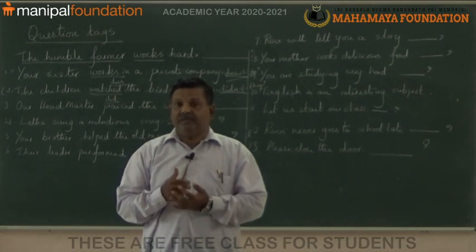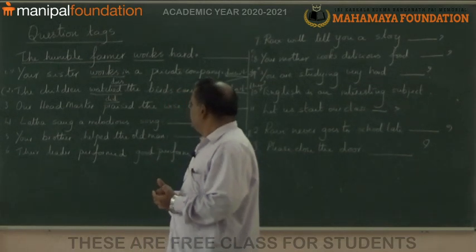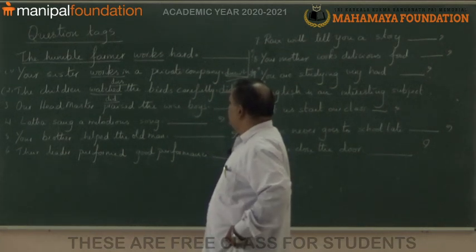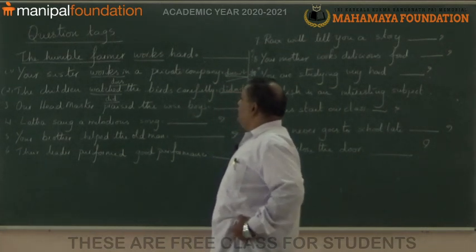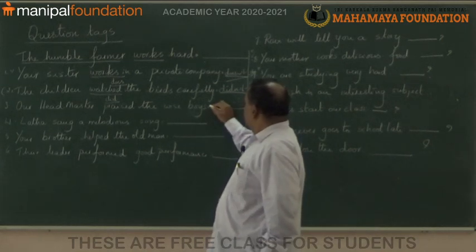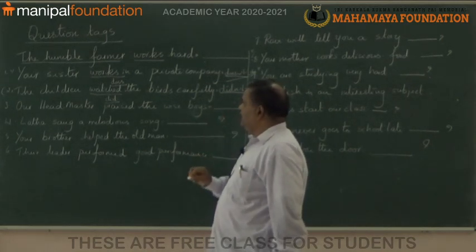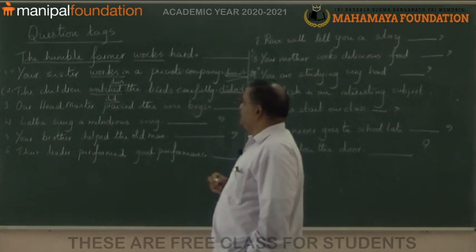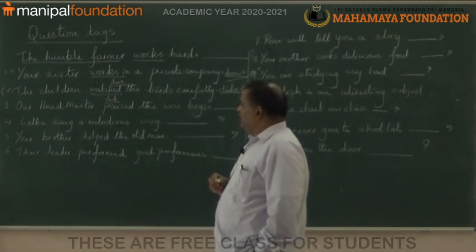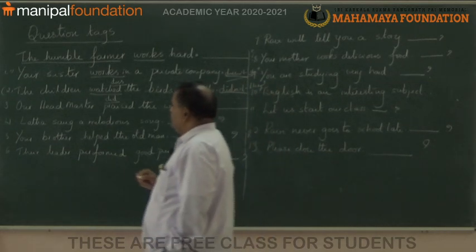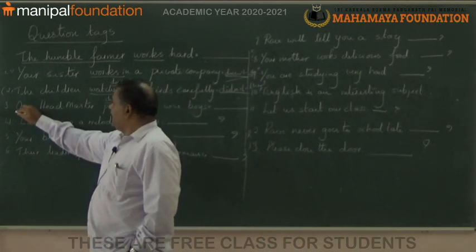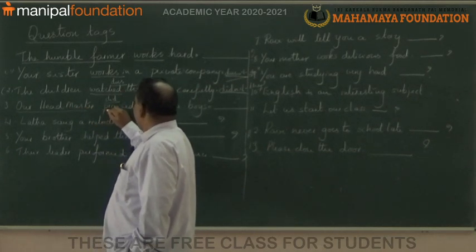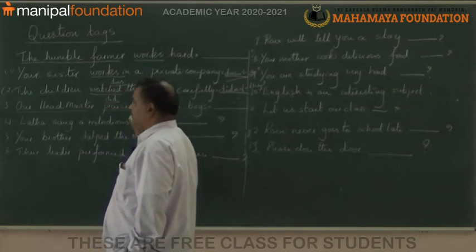The next example is, our headmaster praised the wise boys. Once again, I would like to repeat the sentence. Our headmaster praised the wise boys. Here, our headmaster means he, sometimes she. Then praised, past tense.